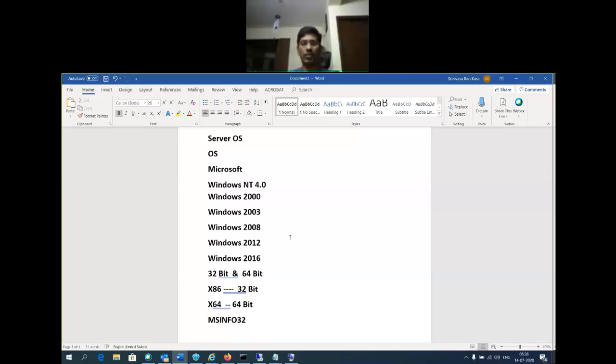First we understood what an operating system is, what a desktop operating system is, what a server OS is, and that in server OS different vendors are available: Microsoft, Linux, Red Hat, Solaris, different flavors. We are going to learn about the Microsoft Windows Server operating system.